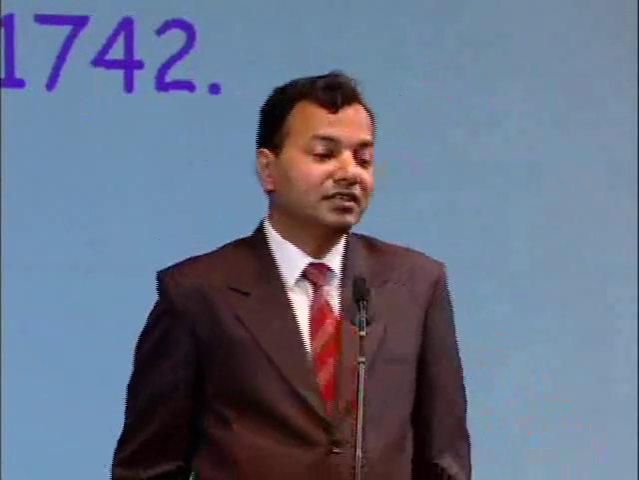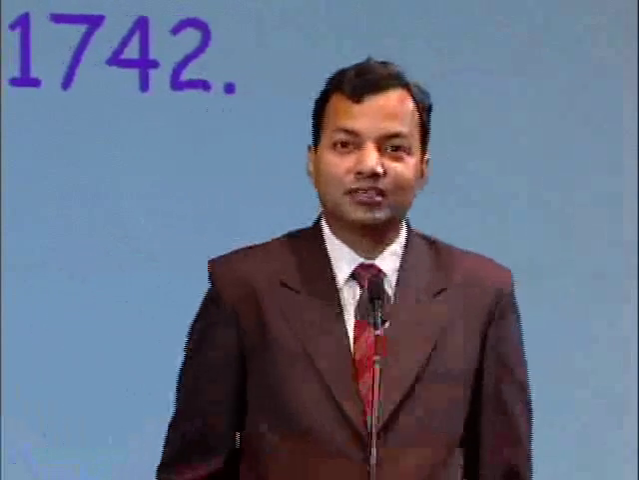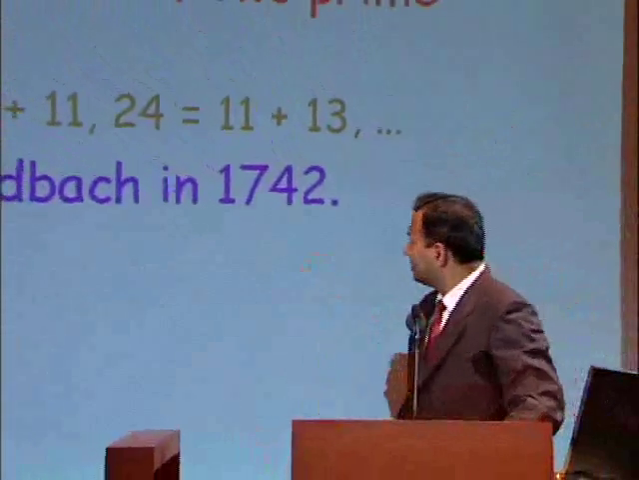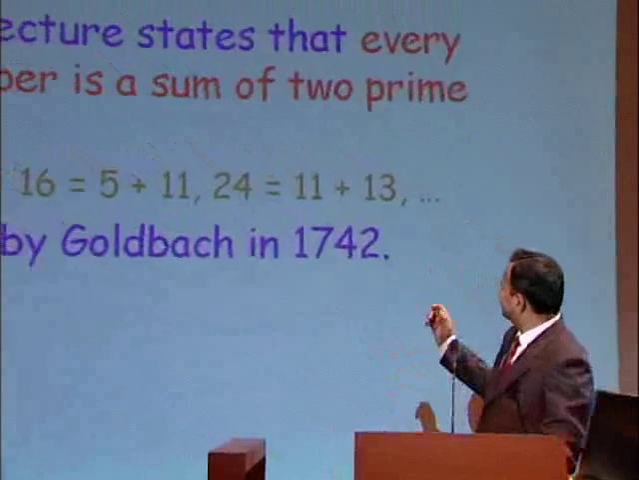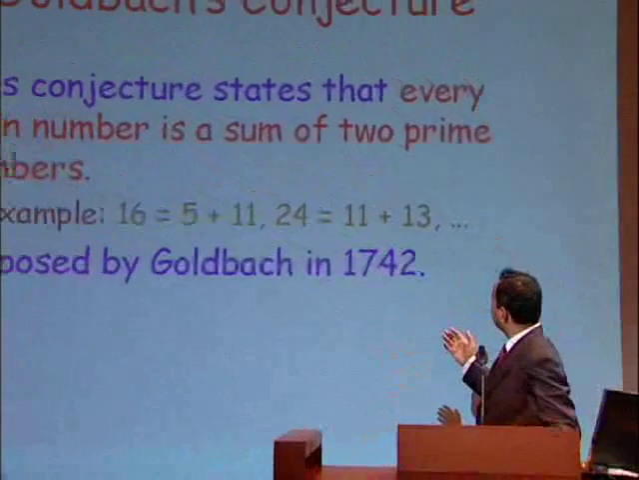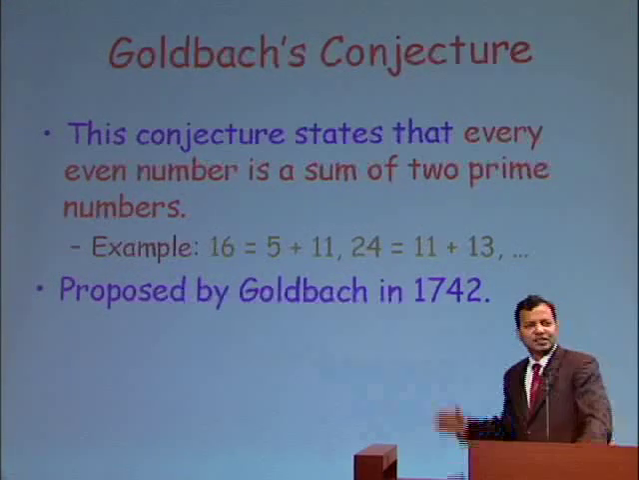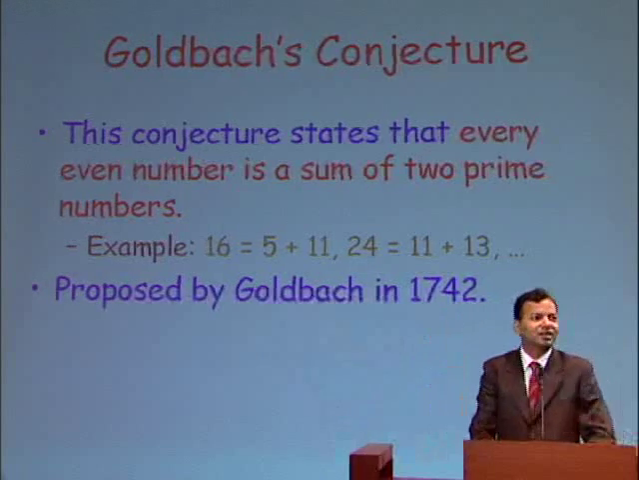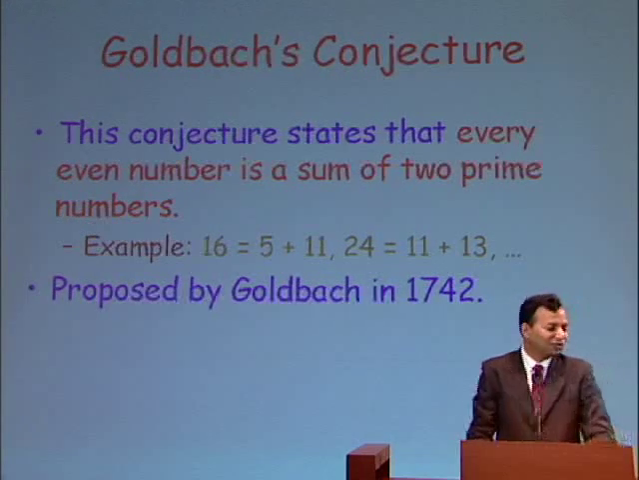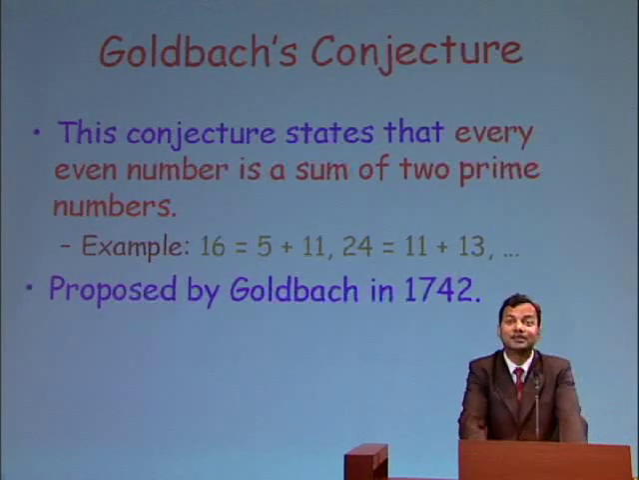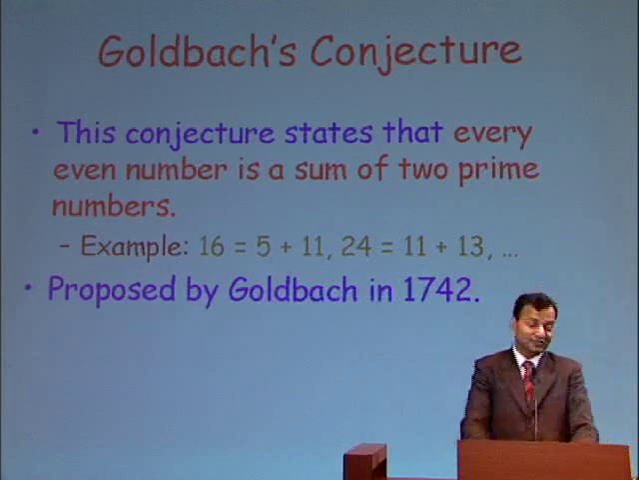Another very important conjecture which remains unanswered is Goldbach's conjecture, and this is a really long-standing conjecture. It was proposed in 1742. Goldbach was a contemporary of Euler. It's a very simple conjecture. It says that every even number is a sum of 2 prime numbers. It has been verified up to, I don't know, 10 to the 20 or so, and it seems to be holding. So people believe this to be true, but we don't really know an answer of that yet.